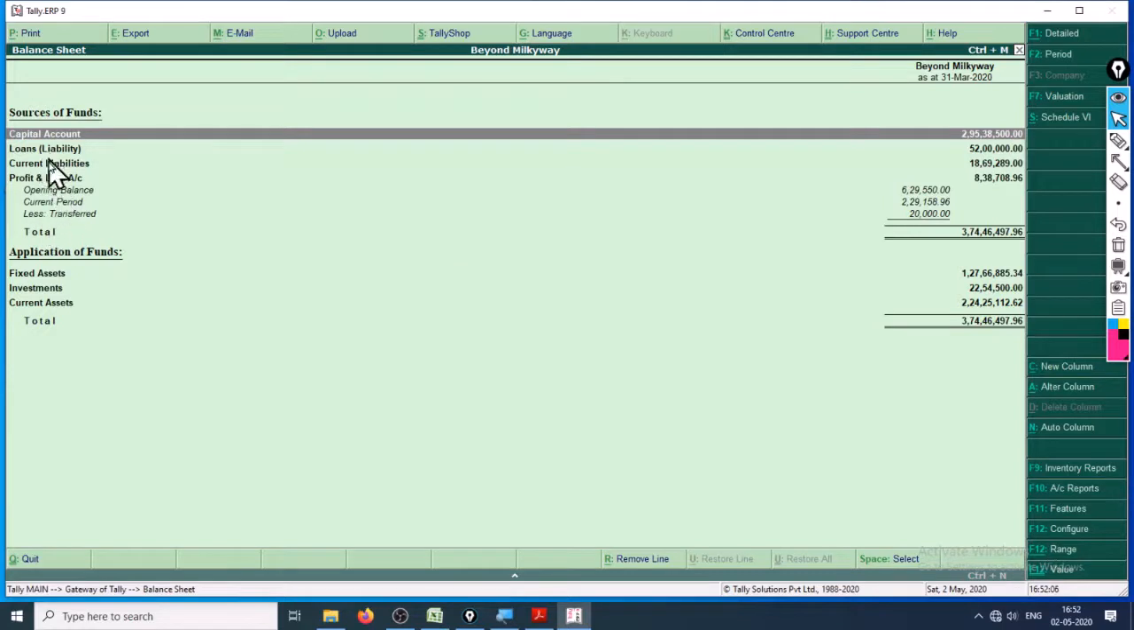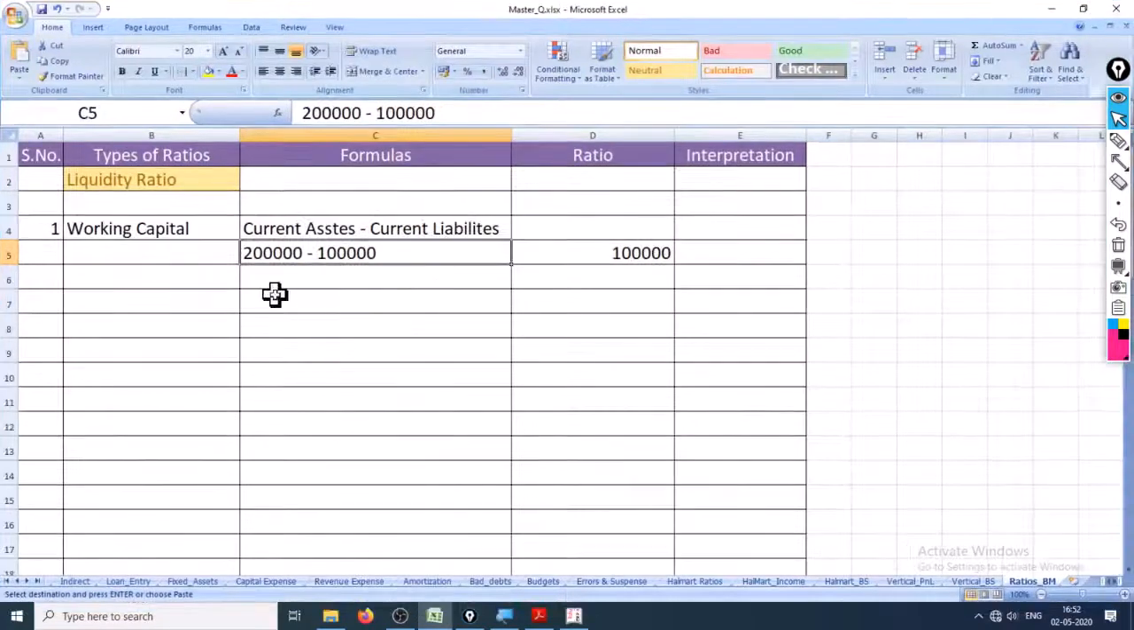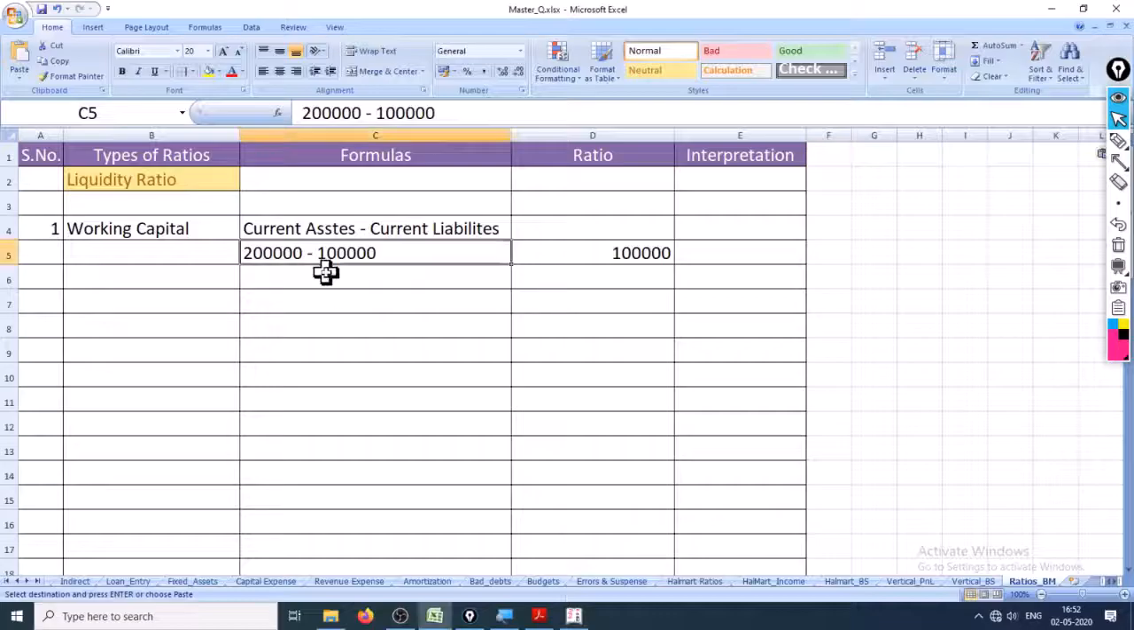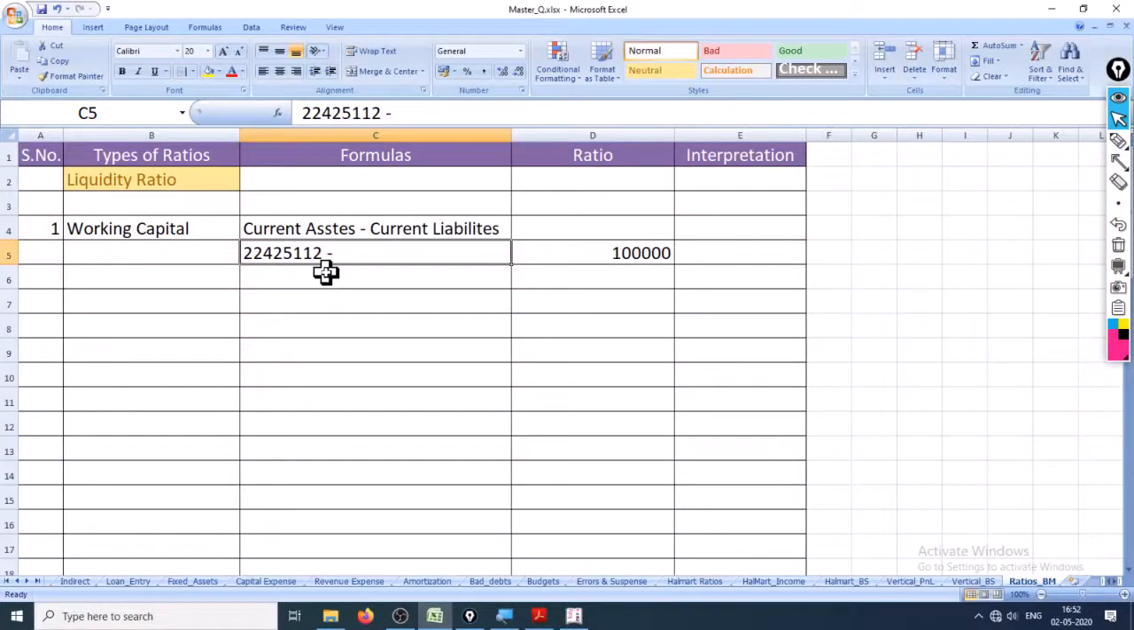Now you can check your current assets here, and current liabilities total is 1869289, and this one is okay, looks pretty lengthy figures. 224,25112 minus 1869289. Okay, so this much is the working capital of our Beyond Milky Way company.